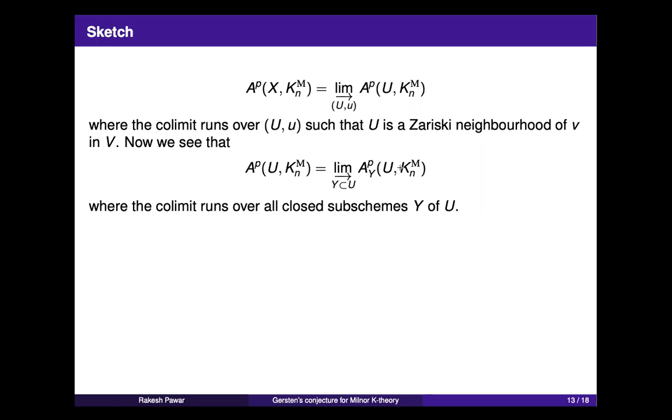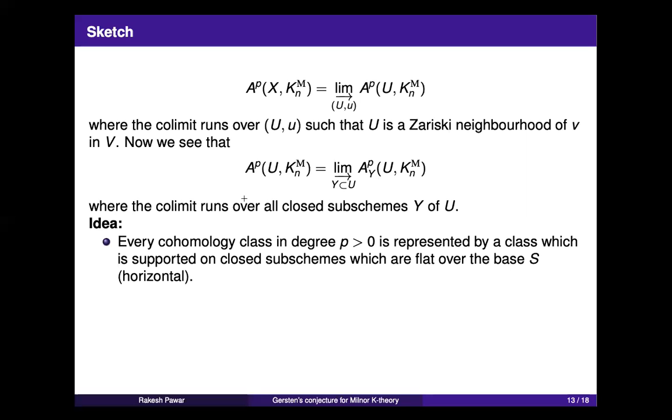So let's think about this A^p(U, K_n Milnor). This is a colimit of A^p(U), the complex which is supported on closed subschemes of U, over all closed subschemes of U. So if I start with any element or any class in this cohomology, it is represented by a class in the cohomology of some U, and it will correspond to some Y, and be represented by a class in A^p(U) over Y for some Y.